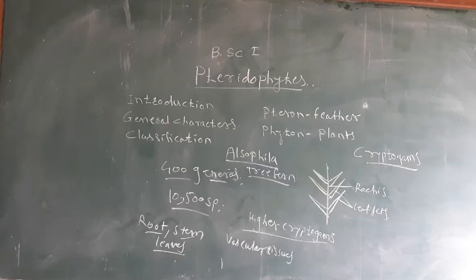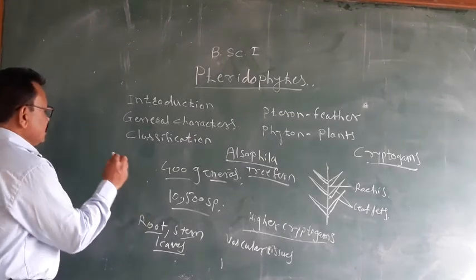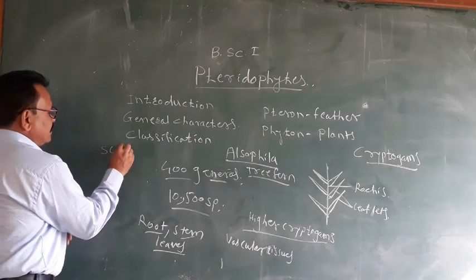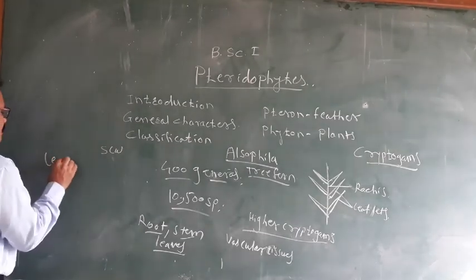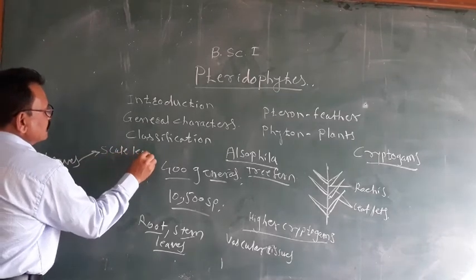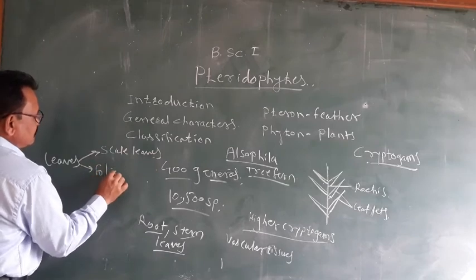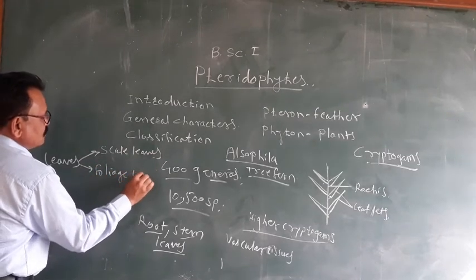The leaves may be scale leaves and foliage leaves. In the pteridophytes, the leaves are of two types: scale leaves and another type, foliage leaves.